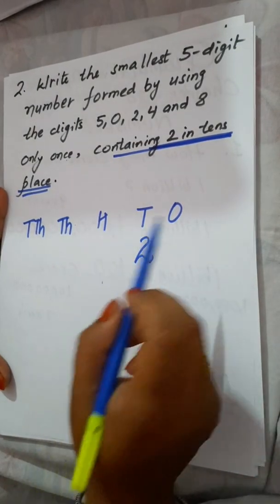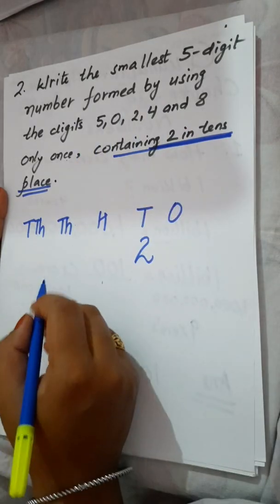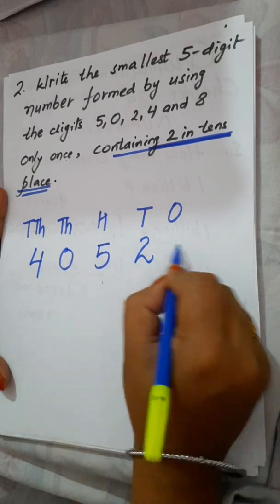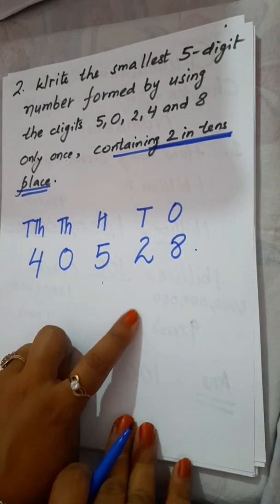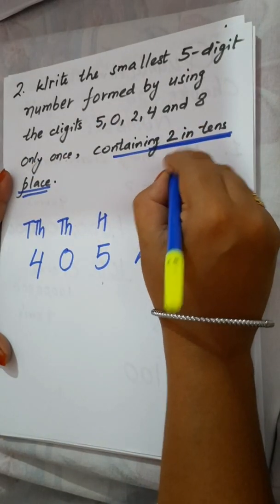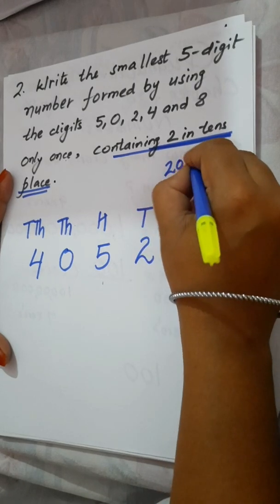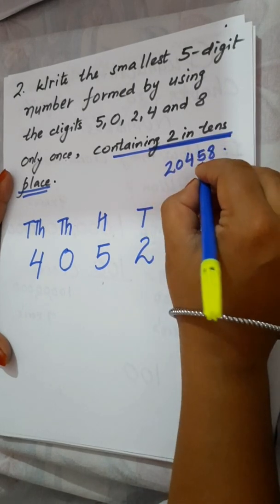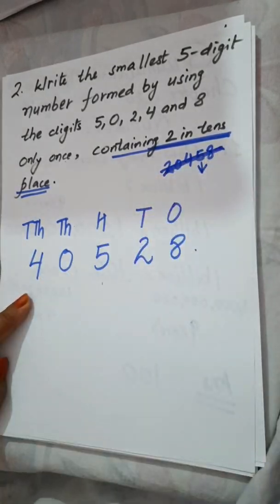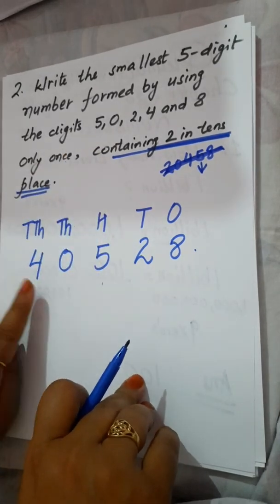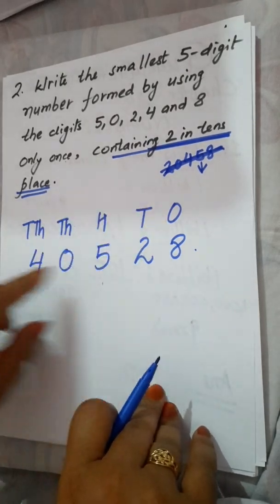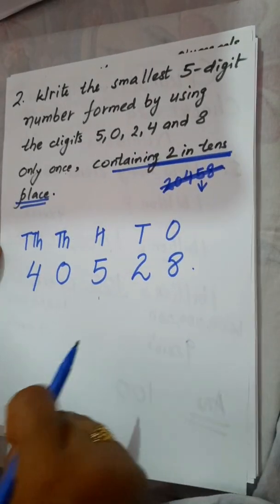So my smallest 5-digit number formed by using these digits, so I have 4, 0, 5, 2, 8, as it is given that you have to write 2 in the tens place. If this condition is not given to you, then your answer will be 2, 0, 4, 5, 8. But here in tens place we need 2. So this is not your answer. Your answer according to the question is 4, 0, 5, 2, 8, as 2 is in tens place. So this is your question number 2.